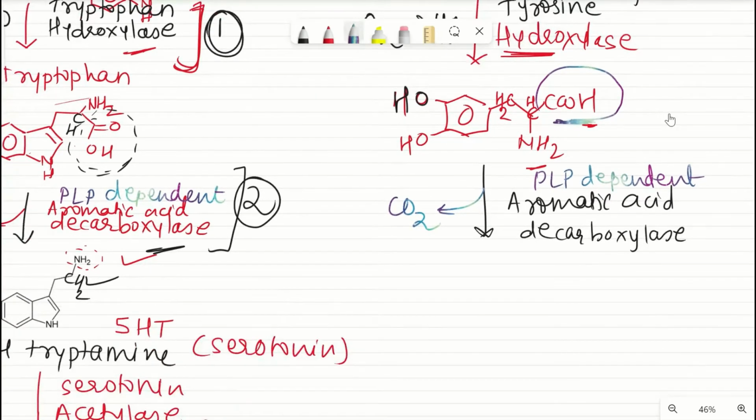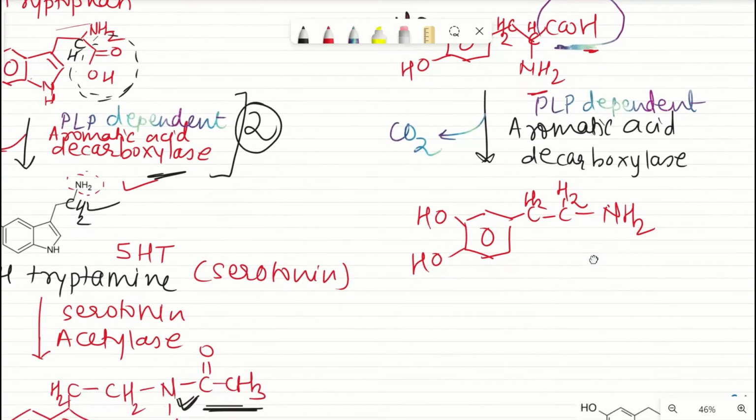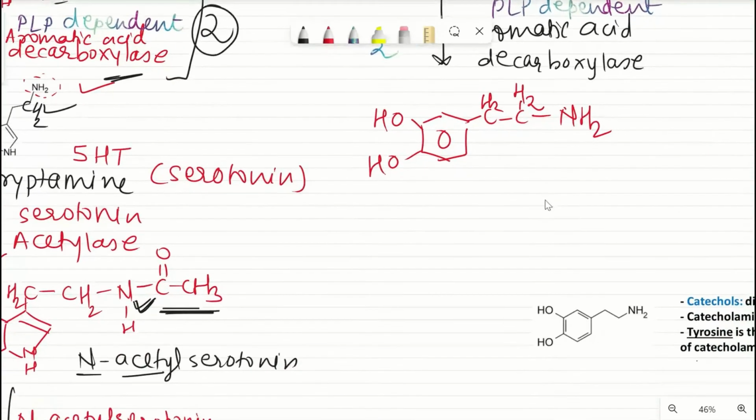Okay, so how will the structure look now? See, this is the ring, both the hydroxy groups, CH2 here, CH here, this COOH is gone, no? So this is NH2. So here I will write CH2. Okay, so decarboxylase is doing that work. Now if you look at the structures which we have to synthesize, this is nothing but dopamine.